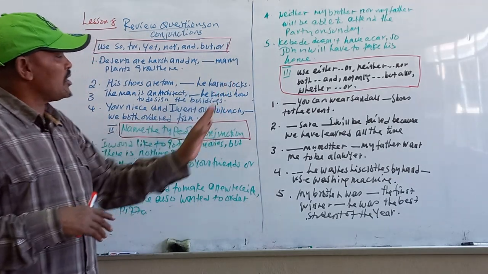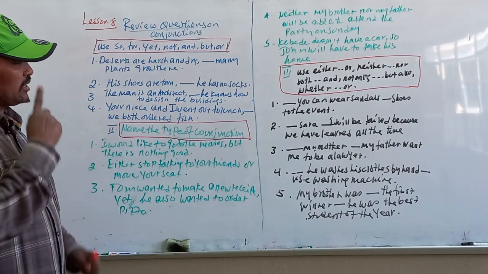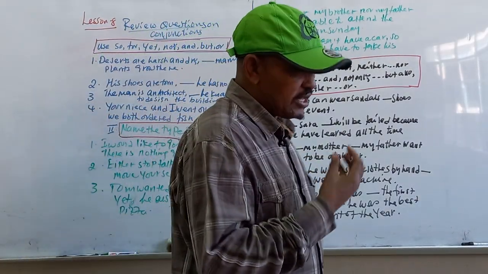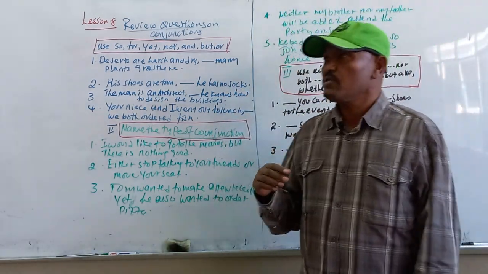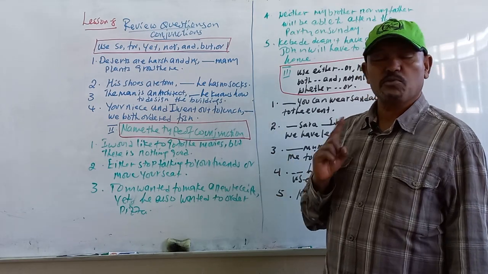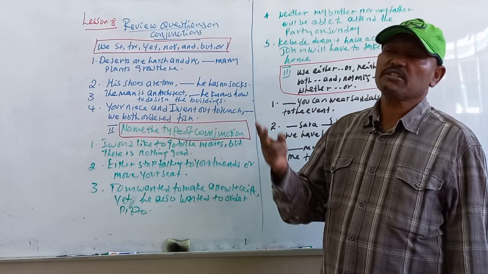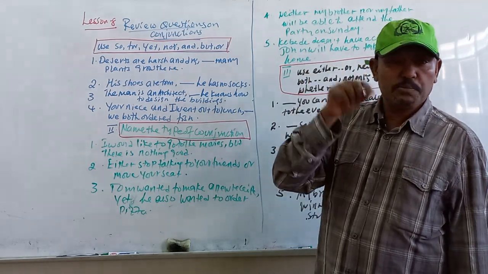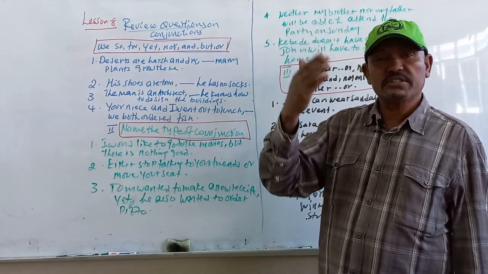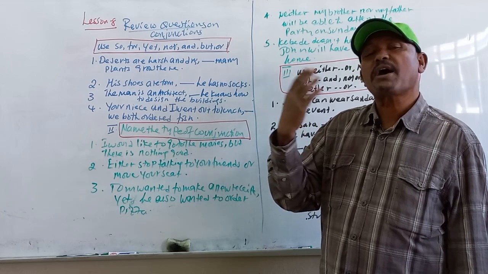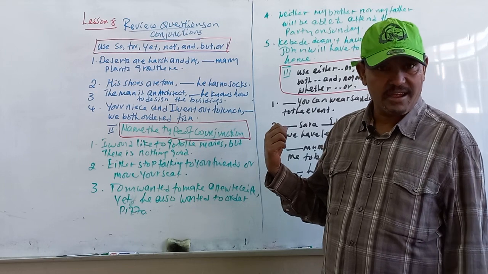So anyway, the questions focus on the kinds of conjunctions. The questions we placed here mostly revolve around conjunctions, the connecting words. What I want to present is that you are able to identify the kind of conjunction, and also how we use these conjunctions in joining either two independent clauses, or dependent and independent clauses, or words and words, nouns, phrases and clauses. This is my concern in presenting these questions here in lesson 8.